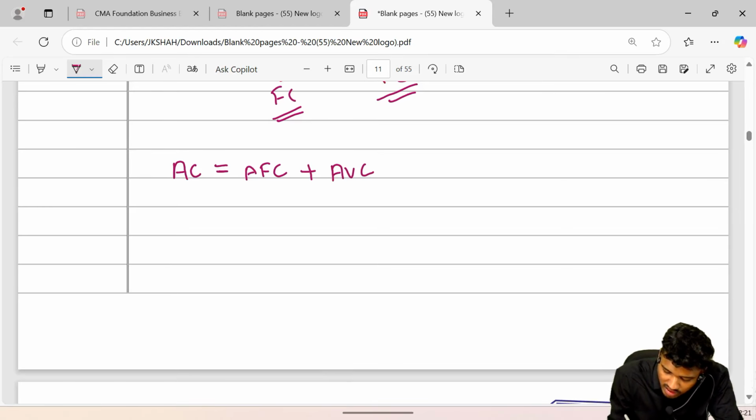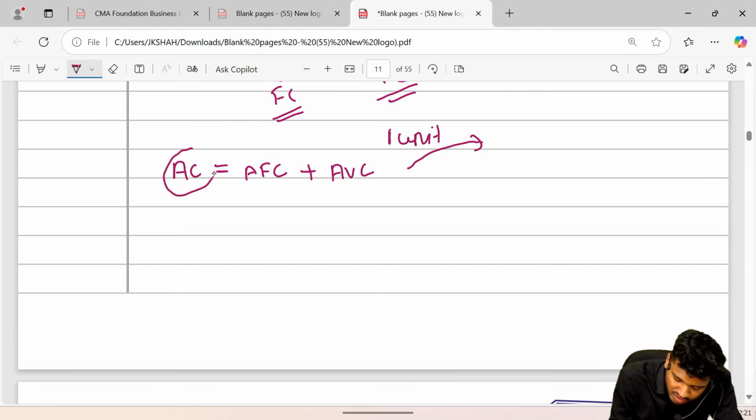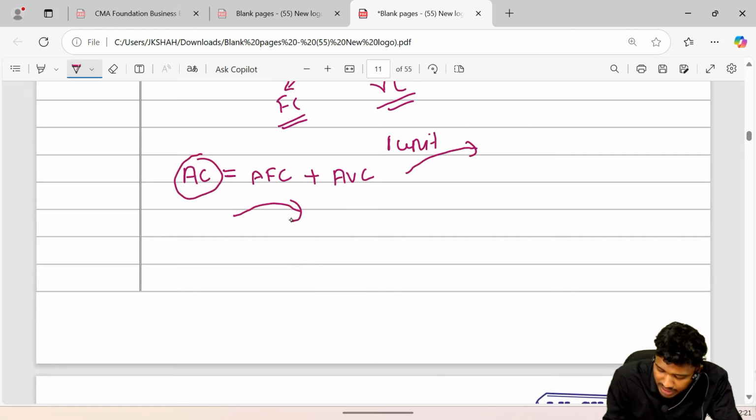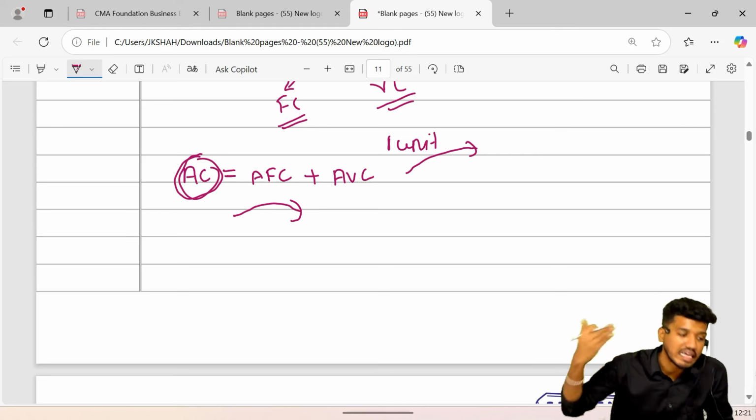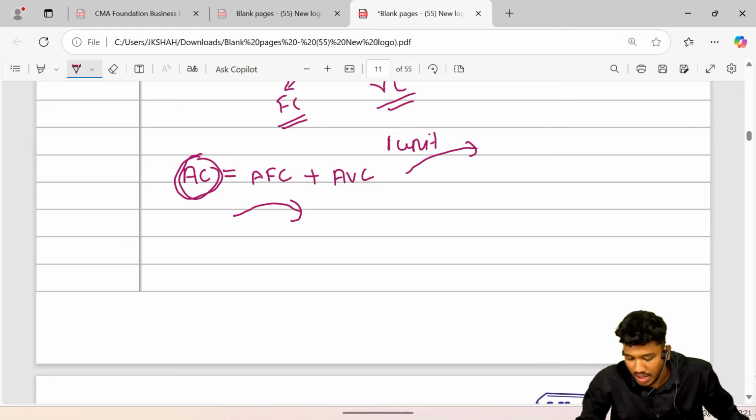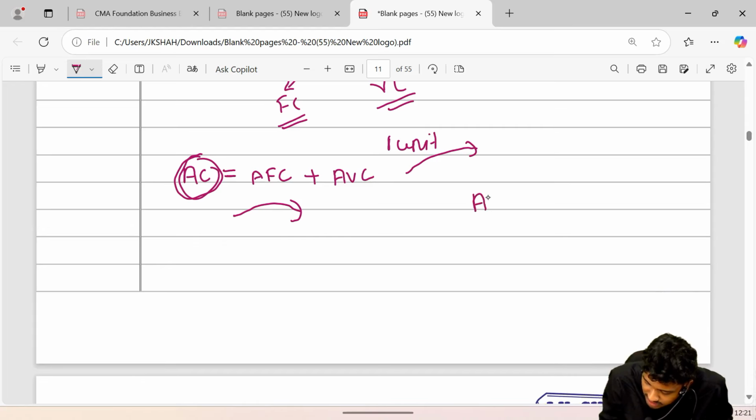What did I say, guys? In order to produce 1 unit, the amount of money which went out of my pocket is average cost. The amount of money which I have to spend from my pocket is average cost. एक यूनिट को बनाने के लिए मेरी जेब से जितने पैसे बाहर गए हैं, that is called as an average cost. But after selling that 1 unit,